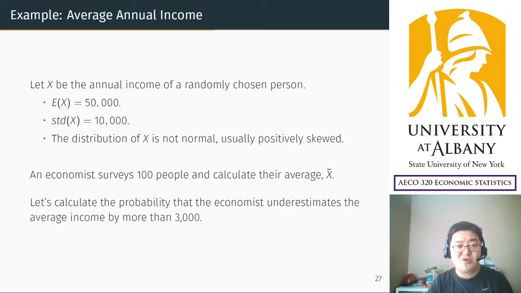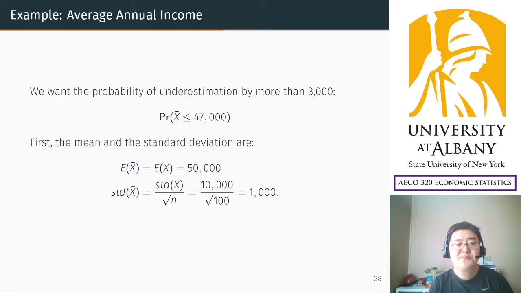Let's do this. We can do it. First, set up the question. We would like to calculate the probability of underestimation by more than $3,000, which means the economist's result is less than $47,000, right?